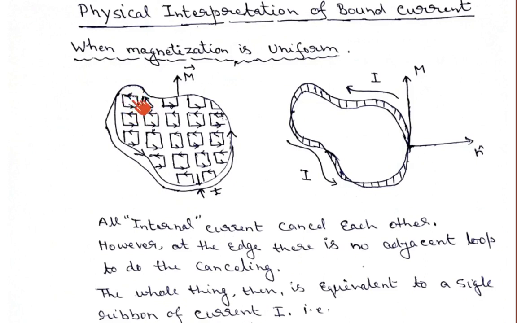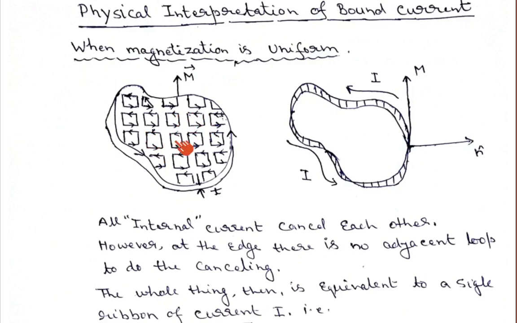If you see one rectangle, another rectangle, another rectangle, in each dipole the current is flowing in the same direction. Let us say current is flowing in this direction in this one, in this one also, and in this one also in the same direction.